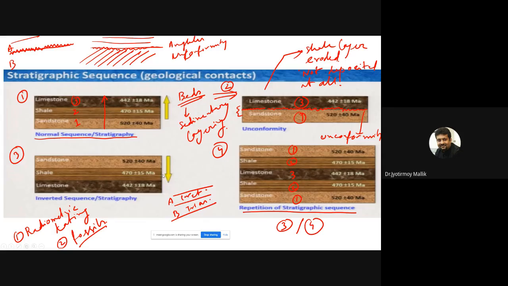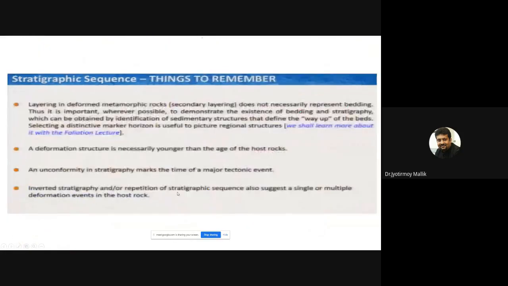Okay. So if you observe an inverted sequence, if you observe repetition of beds, immediately your structural geological brain should start thinking. And also, if you find angular unconformity, by the way, your mind should start thinking some sort of structural deformation. So we will look for angular unconformity, an inverted sequence, and repetition of beds, which will be fairly indicative of structural disturbances. Why? I will discuss later.